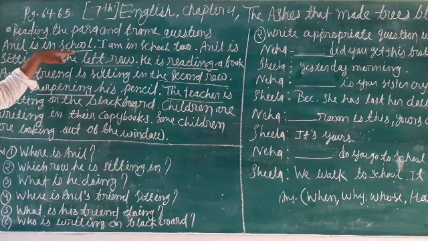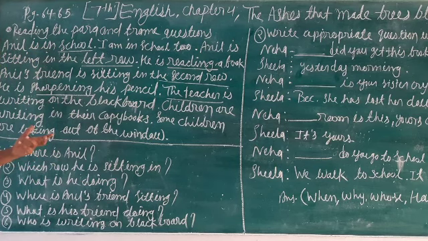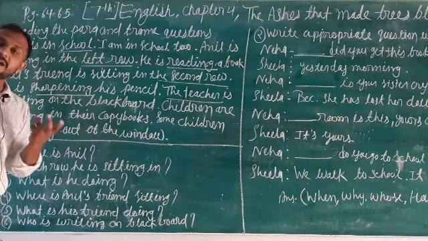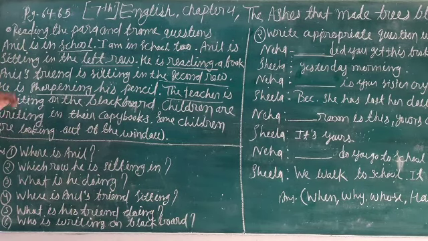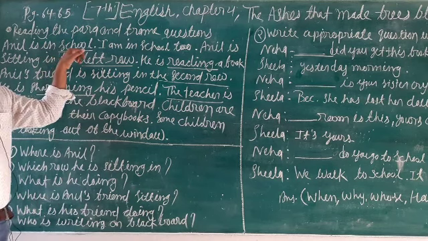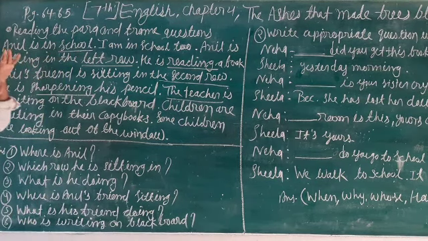Anil is in school, and you see you have the helping verb is. So how to frame the question? Where is Anil? We will create the question by saying, where is Anil? Anil is in school, and school is in italic form. That's why I framed the question from this first line.